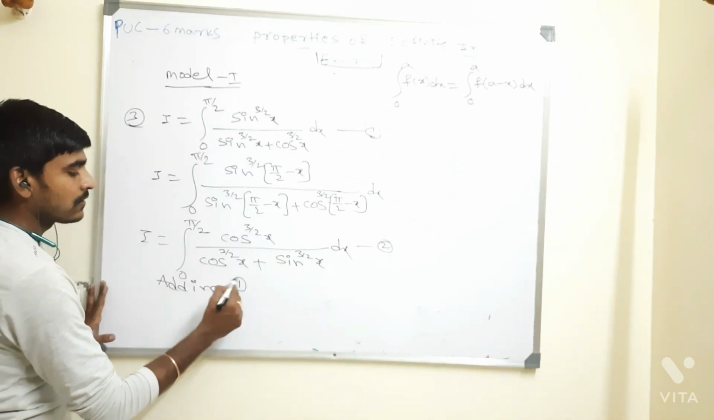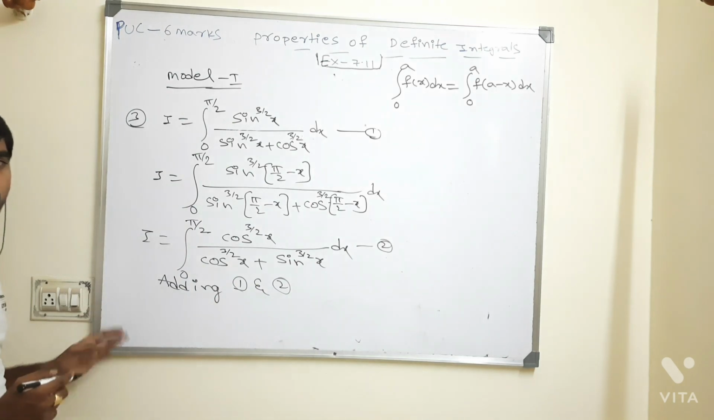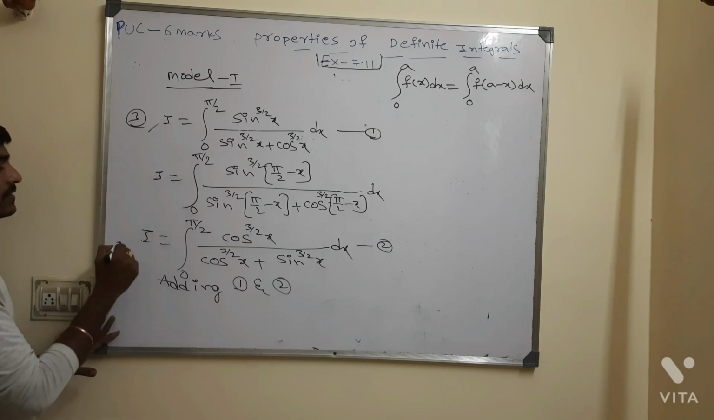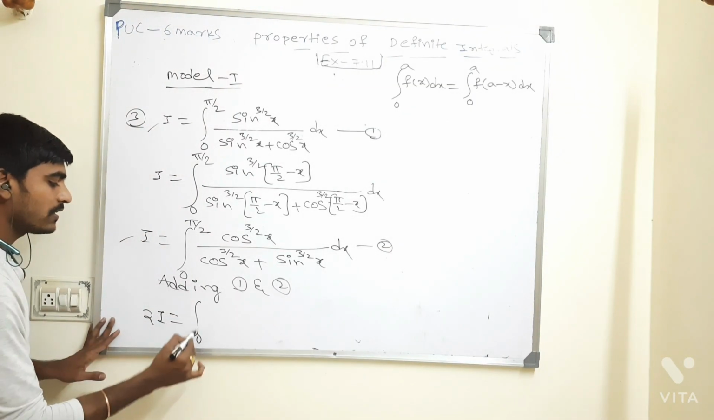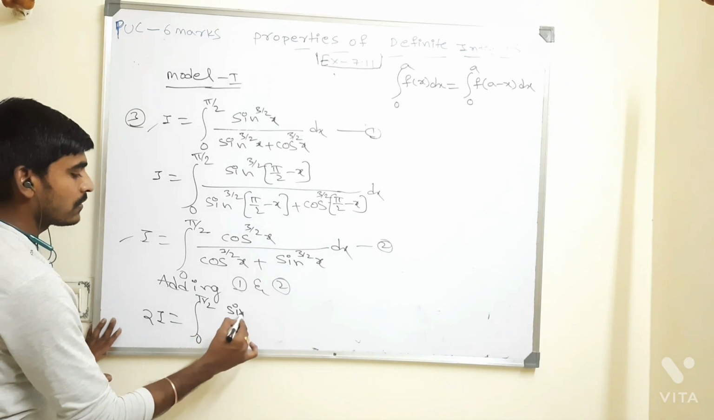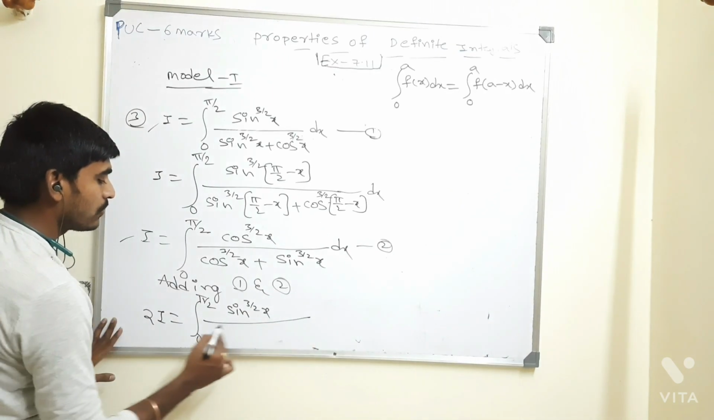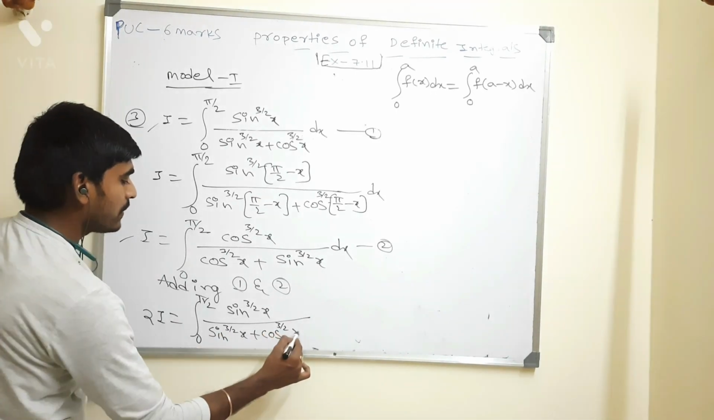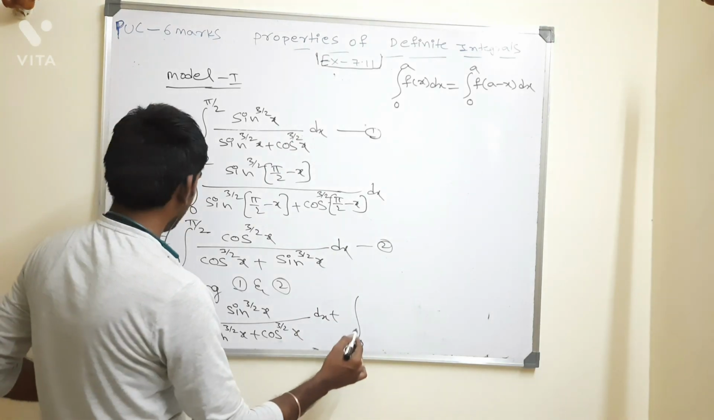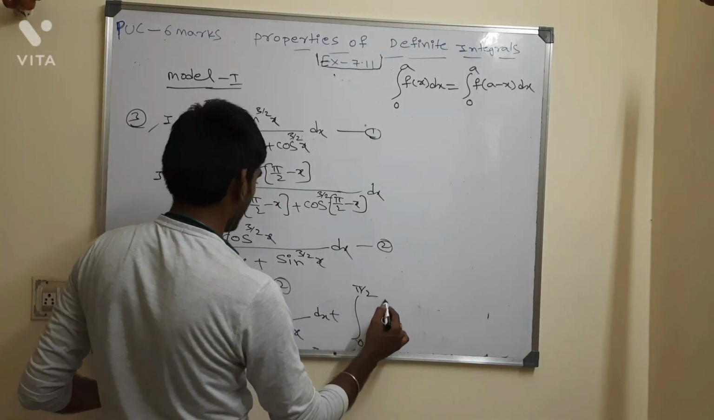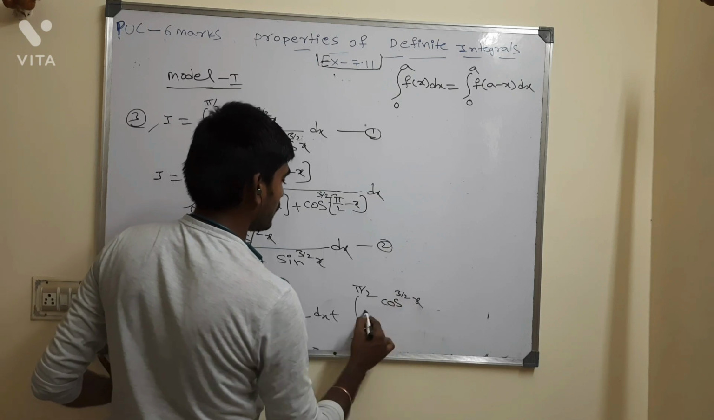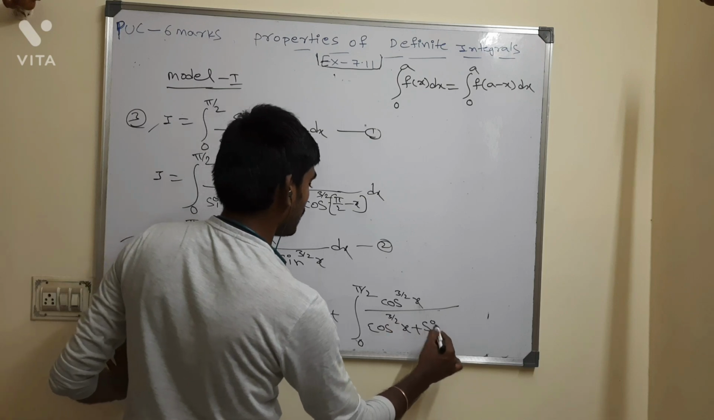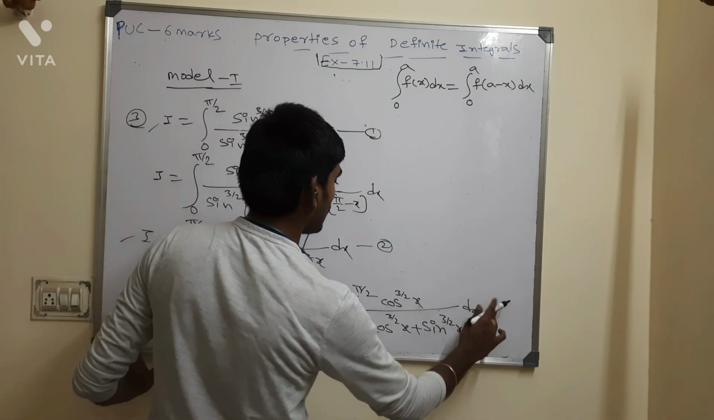Adding 1 and 2, I plus I, 2I is equal to the integration of 0 to pi by 2 of sin power 3 by 2 x divided by sin power 3 by 2 x plus cos power 3 by 2 x, dx, plus the integration of 0 to pi by 2 of cos power 3 by 2 x divided by cos power 3 by 2 x plus sin power 3 by 2 x, dx.